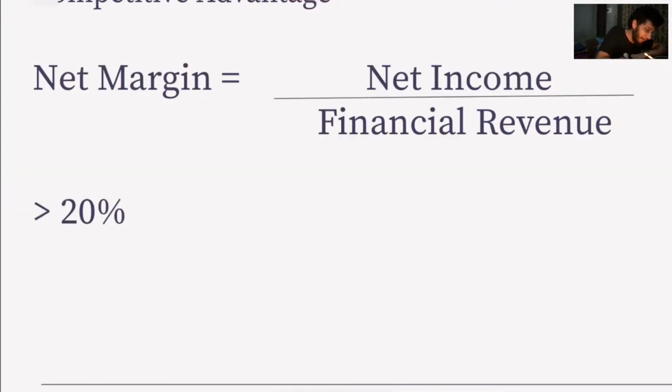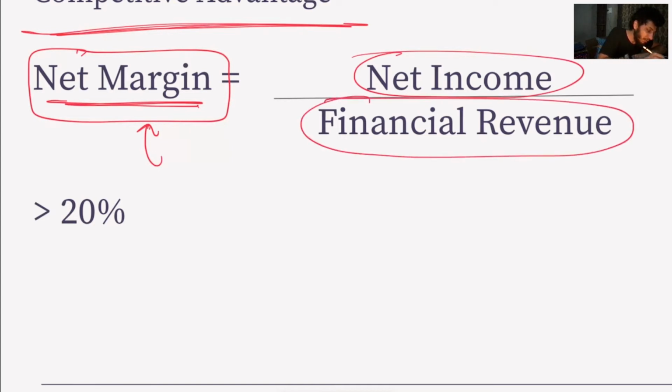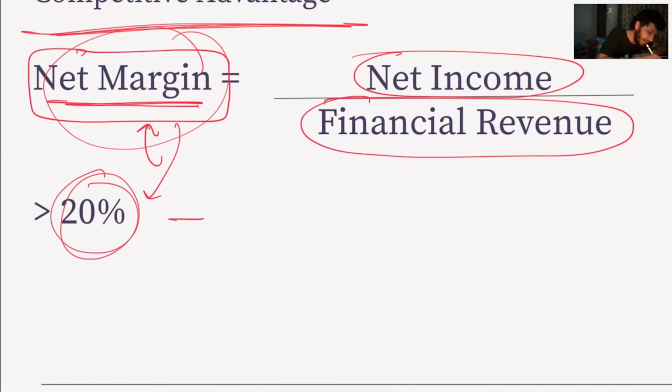Let's visit competitive advantage. How do we calculate competitive advantage? It's quite easy. So we calculate a metric again. This time we call it net margin. Net margin is defined by net income divided by financial revenue. And anything greater than 20% we consider it good. Okay. So let's see an example.